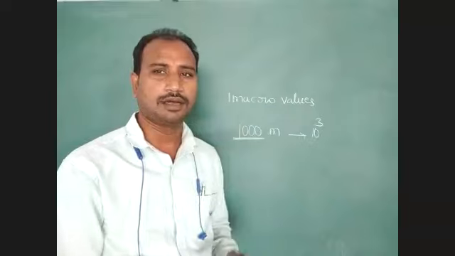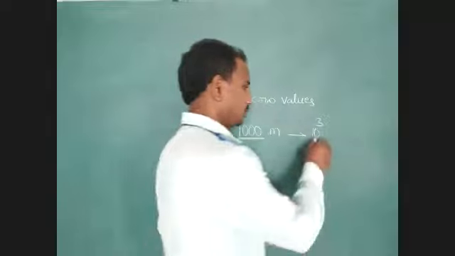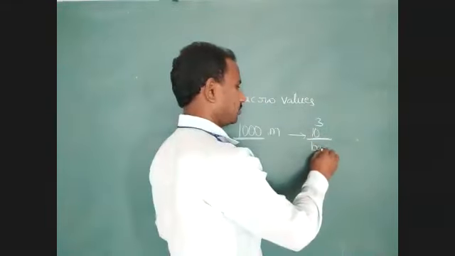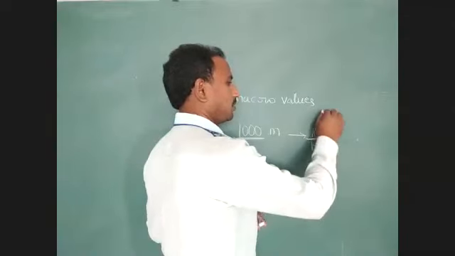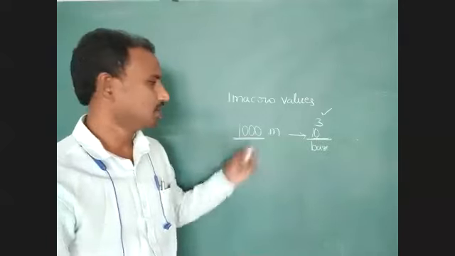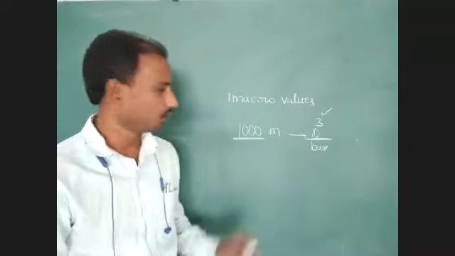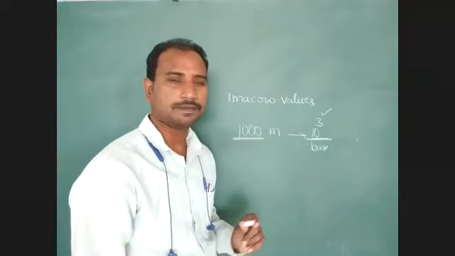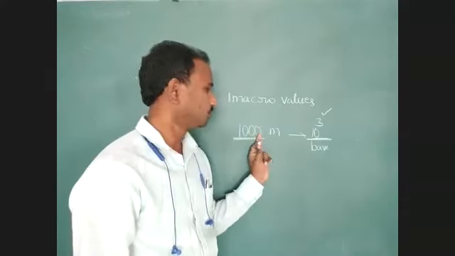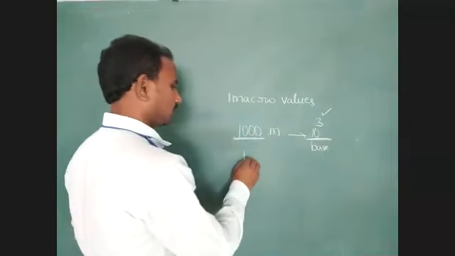The multiple we express with a base and a power. Here the base is fixed. You have to identify this point. Base is fixed, power changes. The power changes depending on the prefix. Here, how many zeros do we consider? 1, 2, 3. How many zeros? 1, 2, 3. Then what is the power? 3.